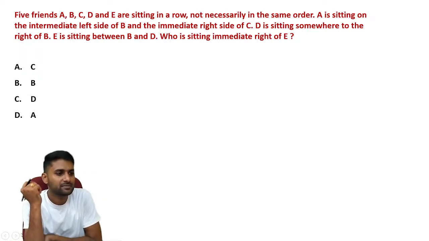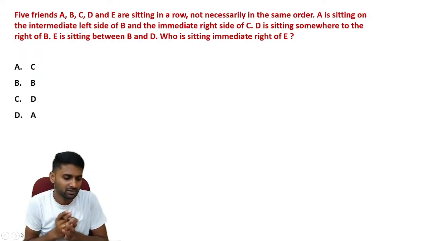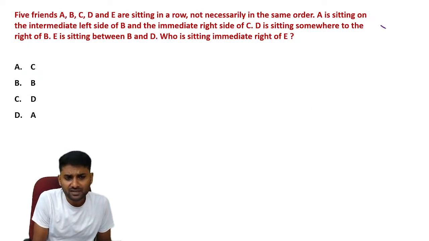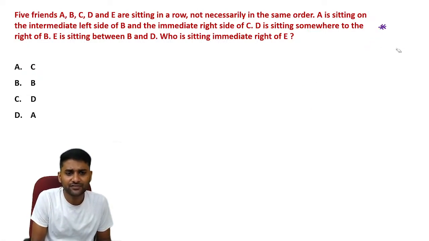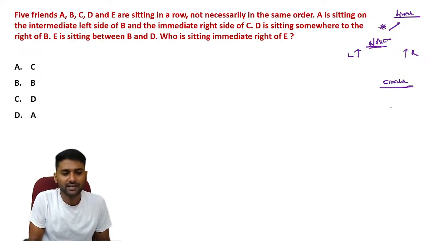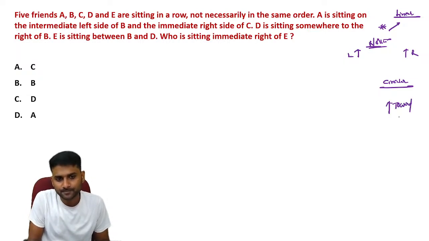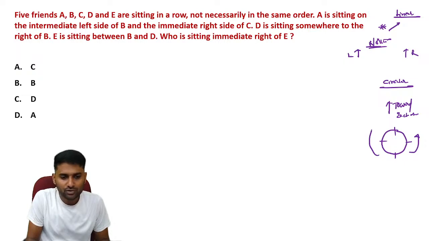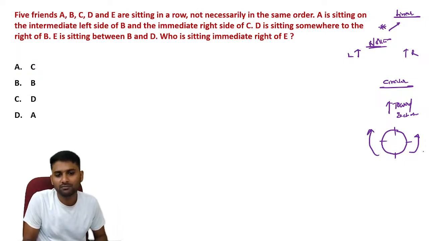Now see, there are 5 friends A, B, C, D, E sitting in a room, but not necessarily in the same order. Guys, if the direction is not mentioned, for linear arrangement always consider facing north. If it is north, let's take the right condition and left condition. So this is all about linear arrangement. If you solve any question in circular arrangement and the direction is not mentioned, always consider facing towards each other.